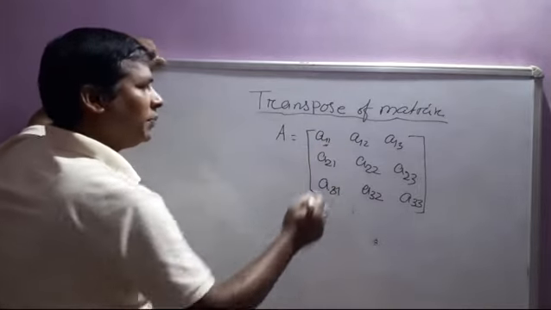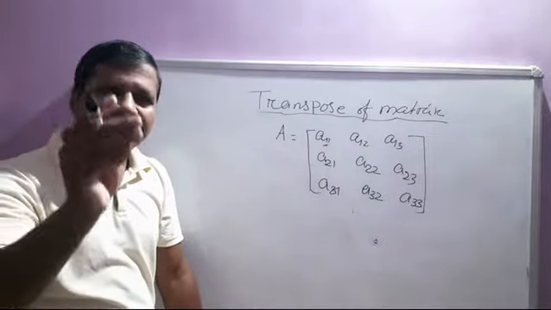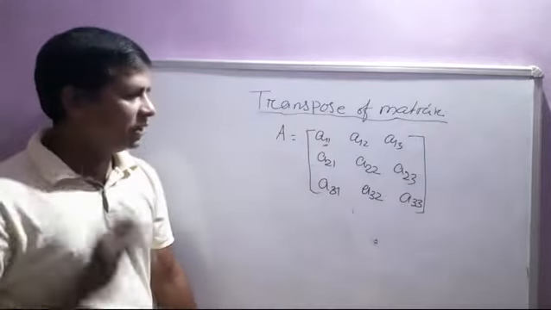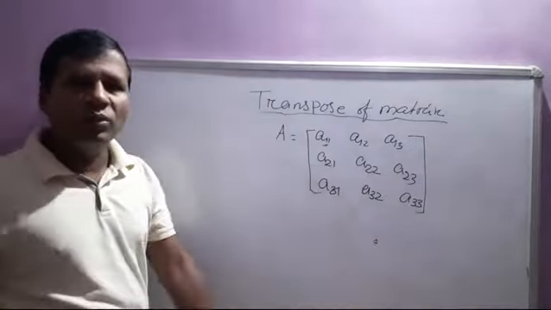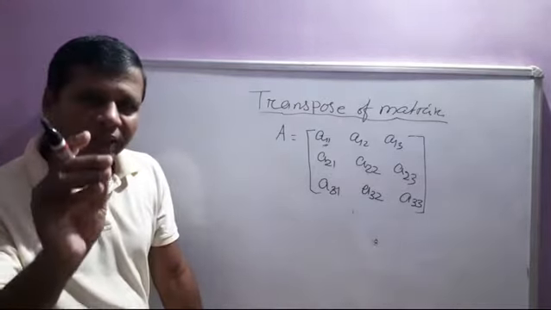These are known as the suffixes of the matrix. A11 means the entry present in the first row and first column. A32 means the entry present in the third row and second column.